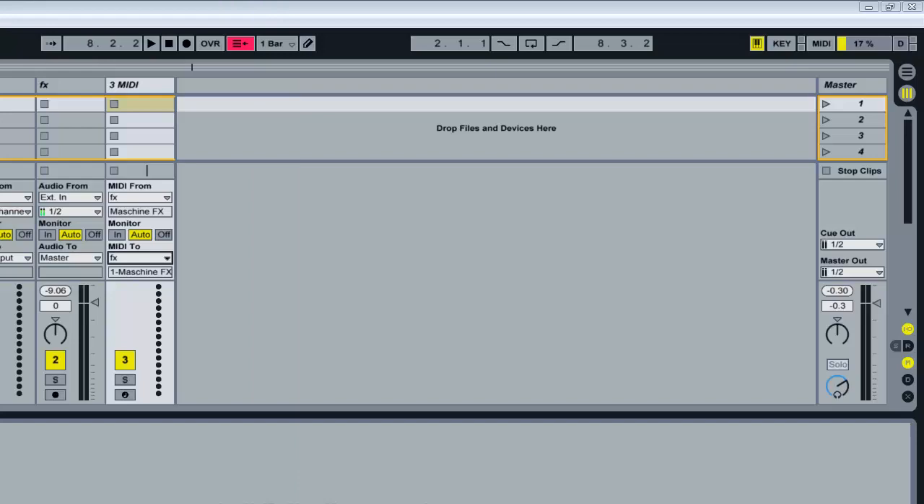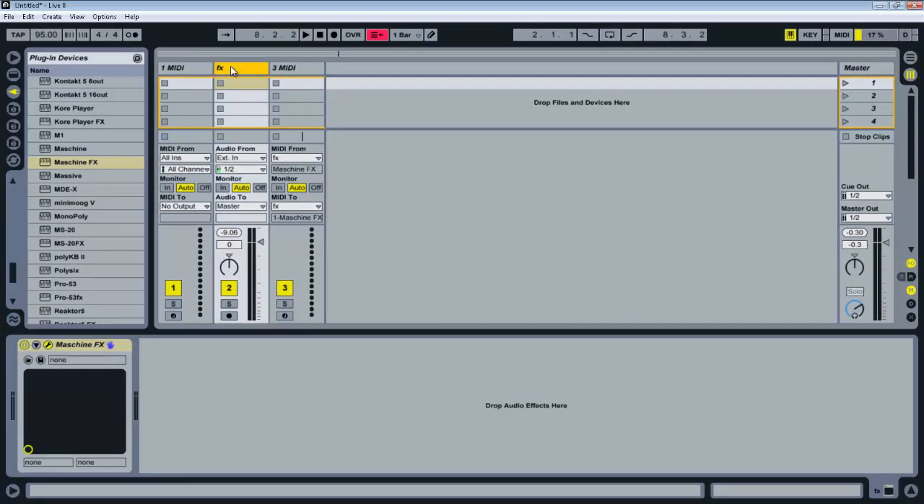Now before you start recording in Maschine, you want to go over here to Ableton and make sure that this track is armed. And once you do that, you can go to Maschine and hit Start so you can start recording. So let's go ahead and do that.